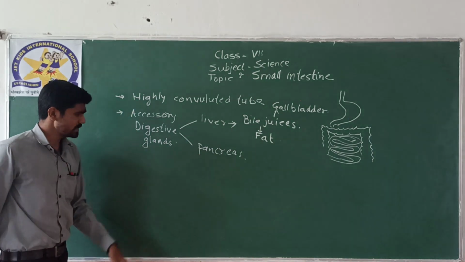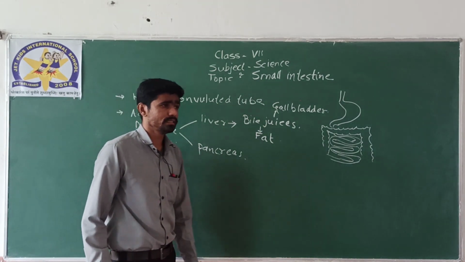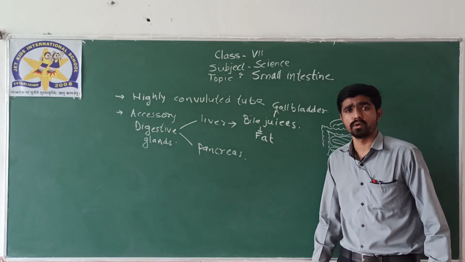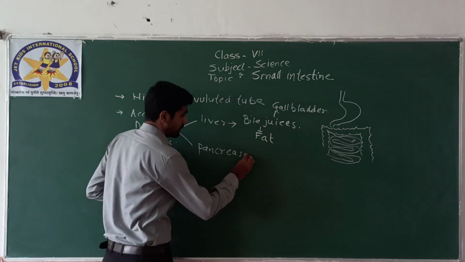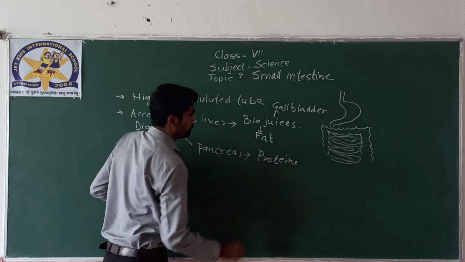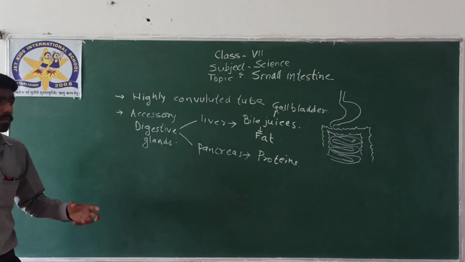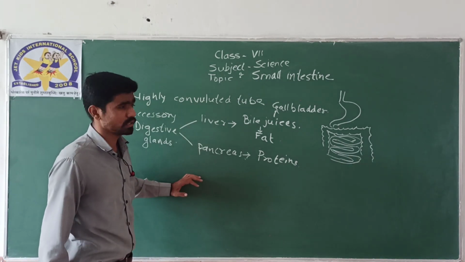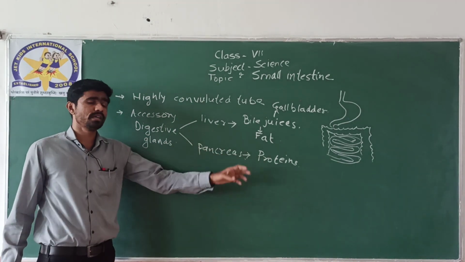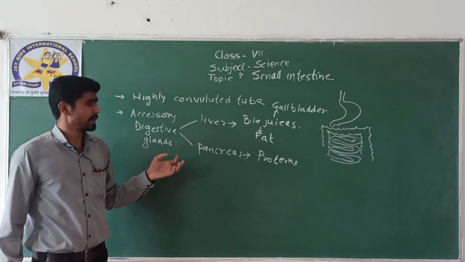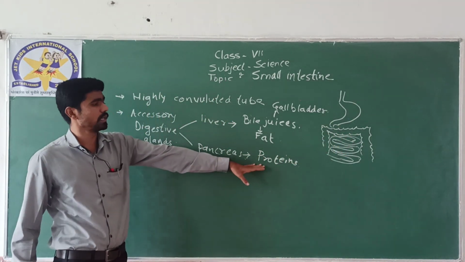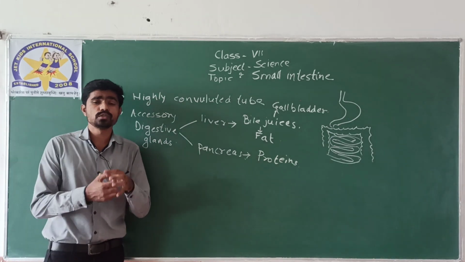Now, what is the role of the pancreas? The pancreas secretes some enzymes or juices which are extremely important for the digestion of proteins. There are many complex proteins as well as some carbohydrates which need to be digested. That's why pancreatic juices come there, and pancreatic juices are poured into the small intestine, and then these pancreatic juices work on the protein and break down the protein into simple compounds.